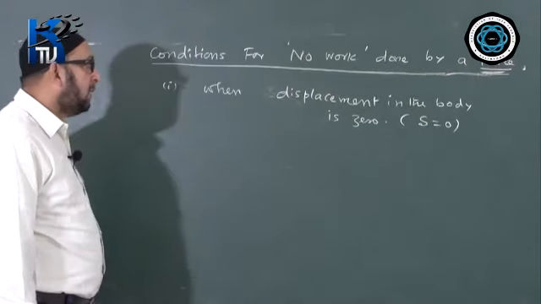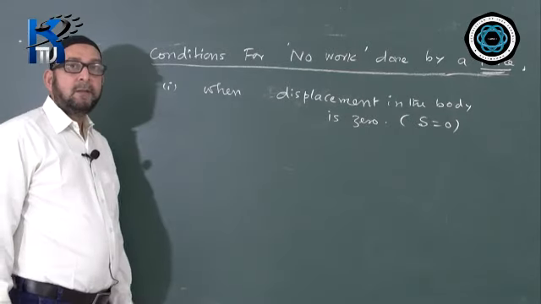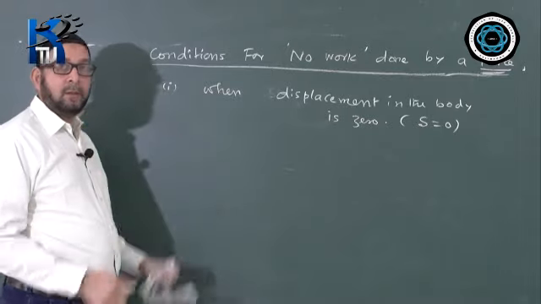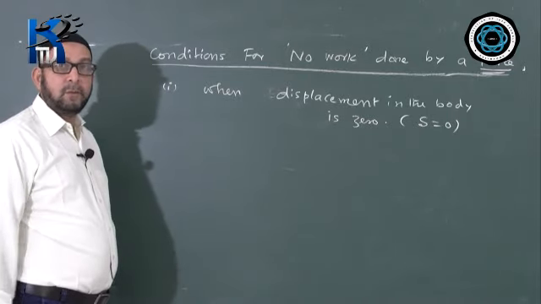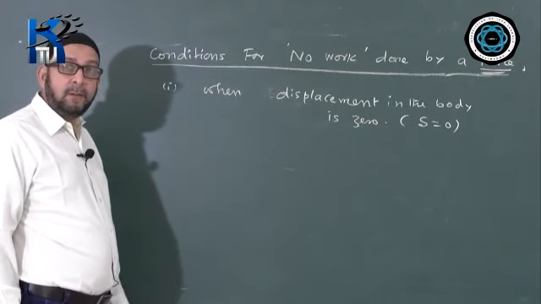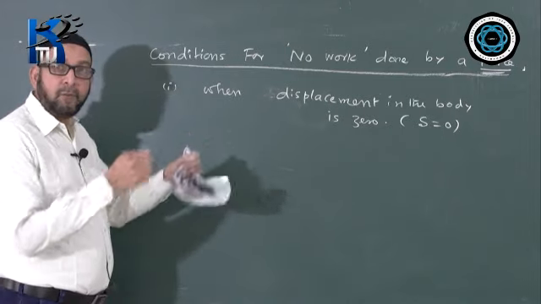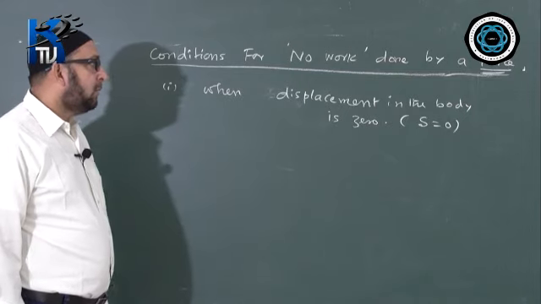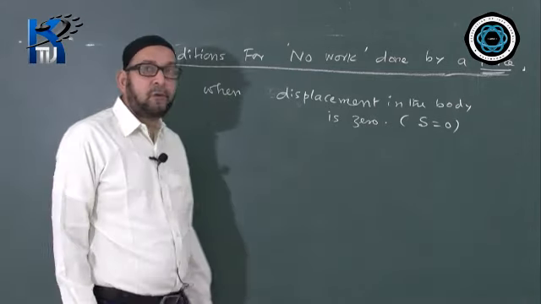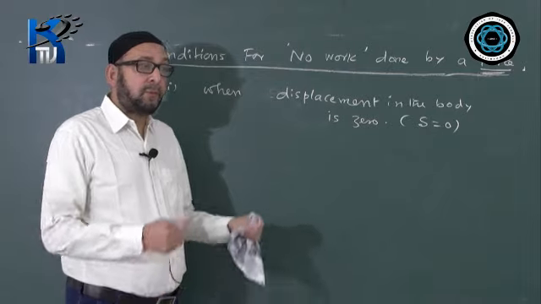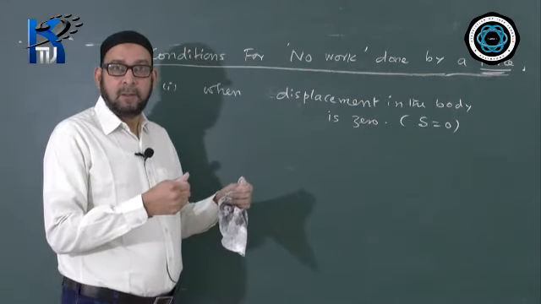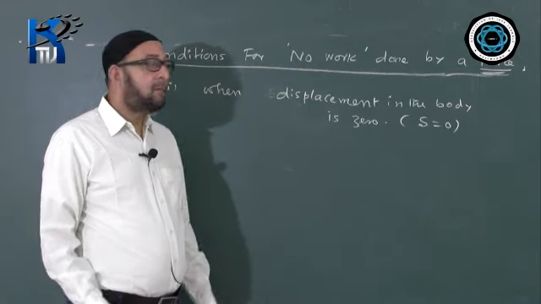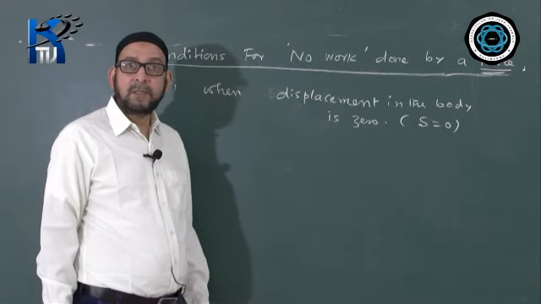What are the examples for this case? Suppose we are trying to press a wall of a room. Do you think that the wall of a room will be able to be moved by your force? The answer is probably no. So when you apply a force on a body, though the force may be very large, and the body is not moving at all, definitely the work done is 0, because the displacement is not there.